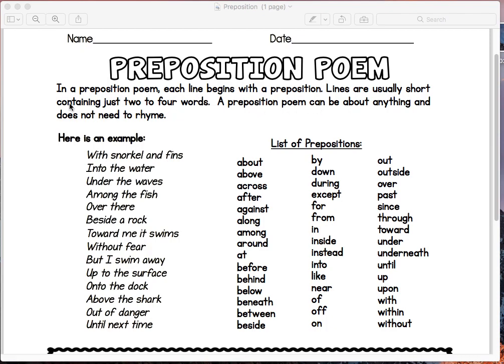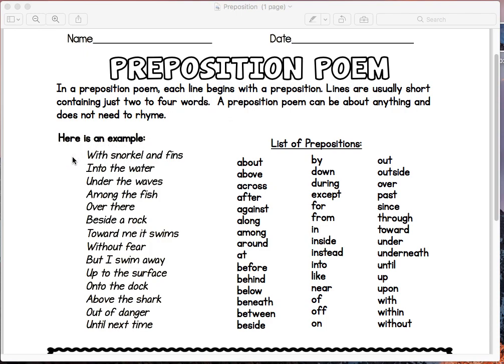So now let's read the directions here on how to write this poem. In a preposition poem, each line begins with a preposition. Now you see we have a big long list of prepositions. These are all the words that you're going to use for the beginning of each line of your poem. The lines are usually short, containing just 2 to 4 words. A preposition poem can be about anything, and it doesn't need to rhyme.